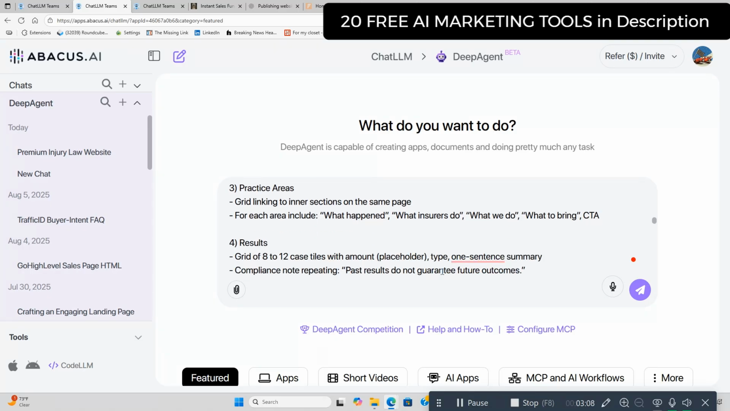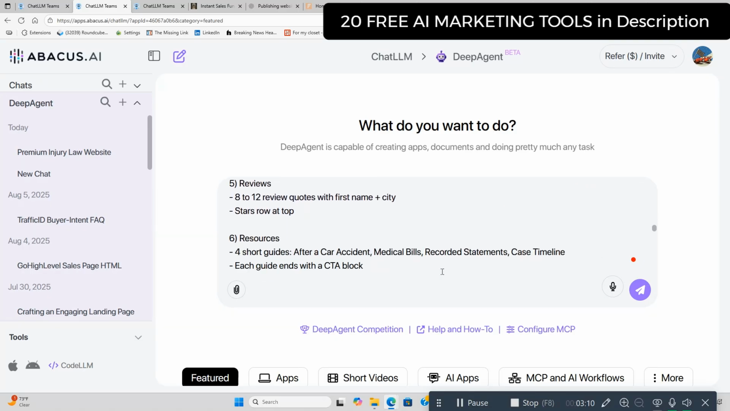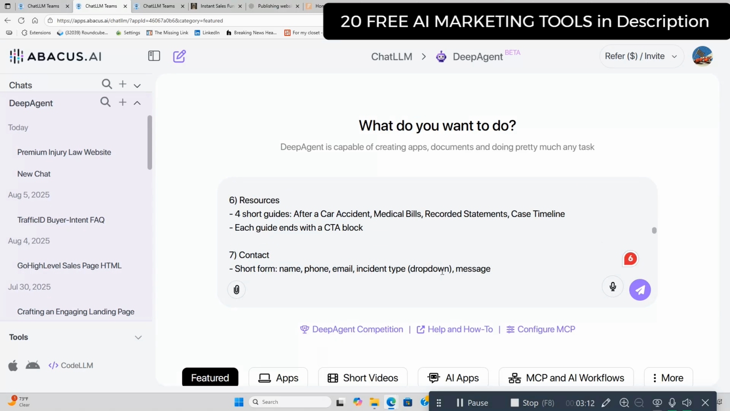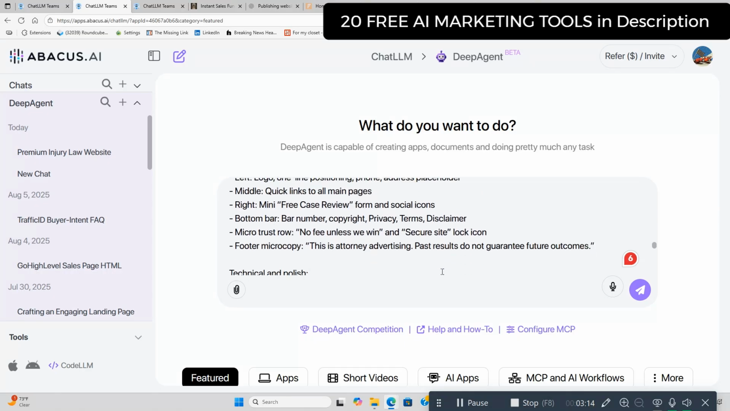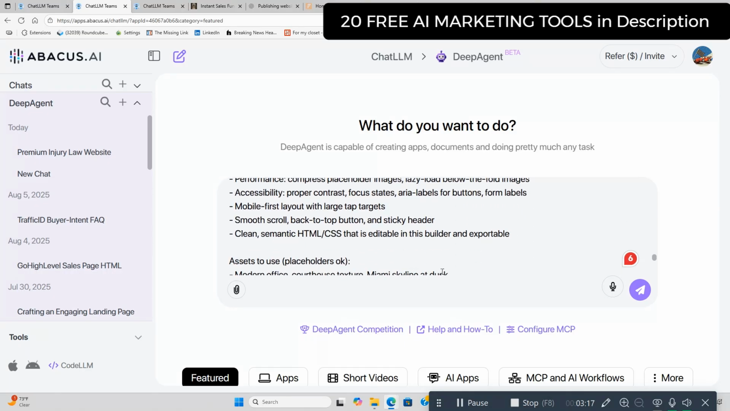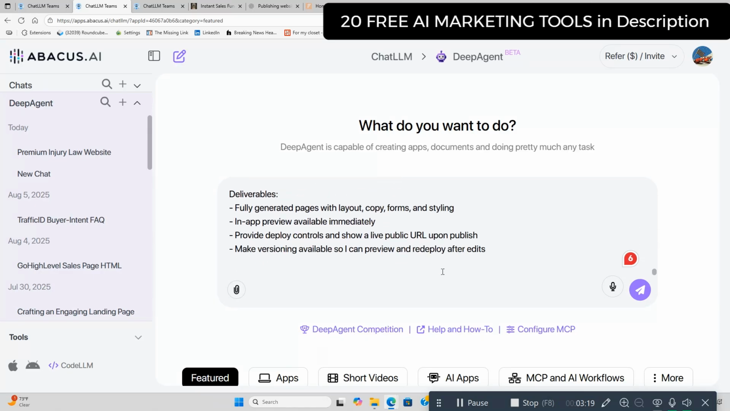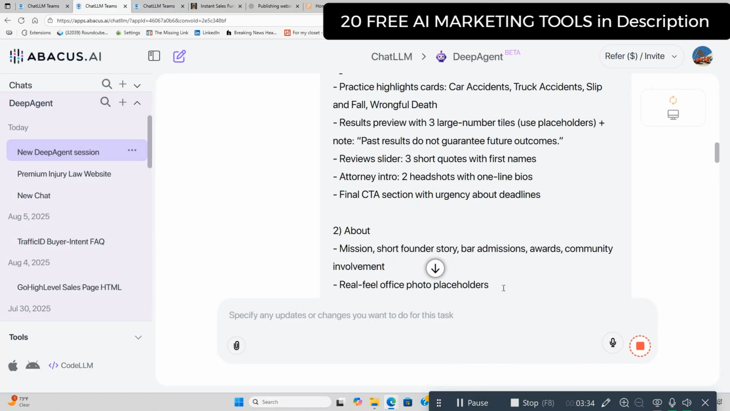I'm going to scroll through this prompt just to give you an idea of what we're building here. So we're going to click build here. I'm going to stop this because I've already built it, but I'm going to show you what it looks like when it's building. I didn't want you to sit through the whole build because it's really boring. It's 15 minutes of coding, so nobody wants to sit through that. So I spared you the details.